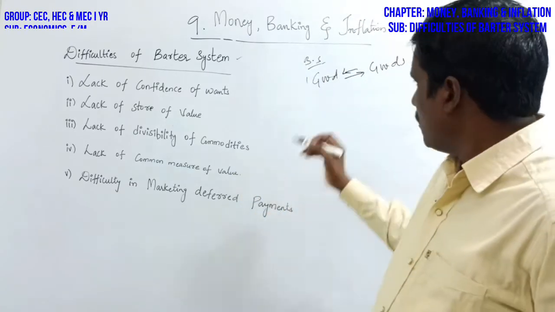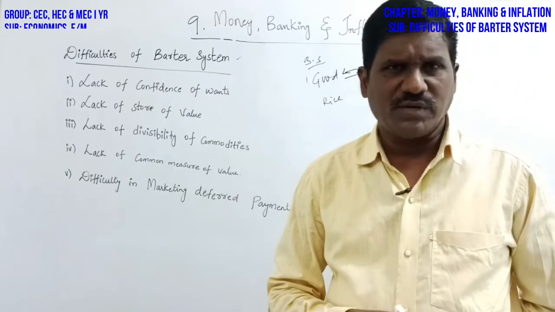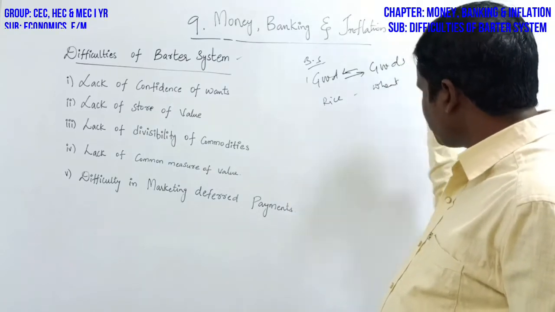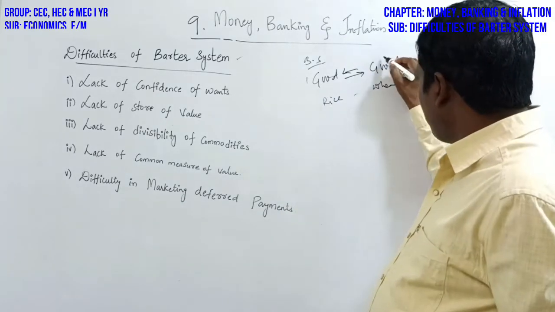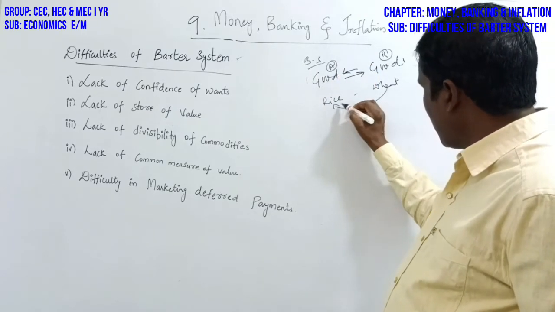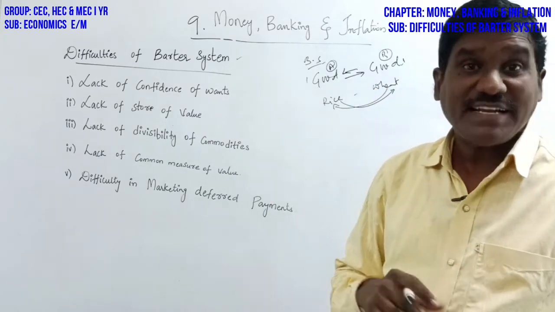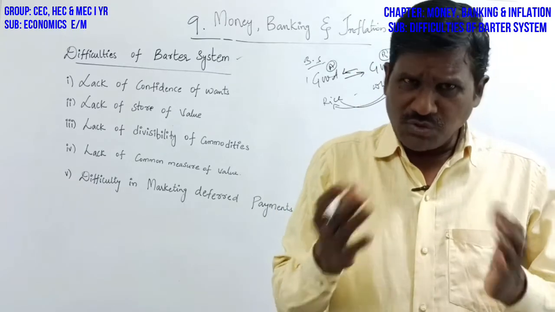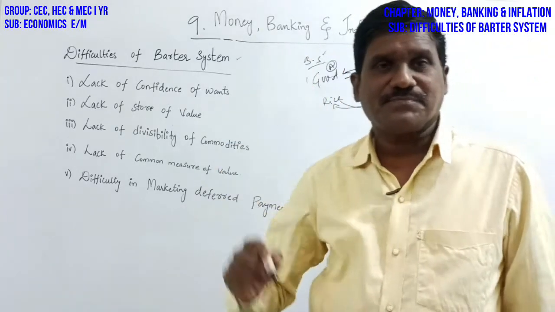For example, one person has rice and another person has wheat. The wheat is given to A and A's rice is given to B. So there is satisfaction of wants by exchanging goods and services. The exchange of one good for another is called the barter system.